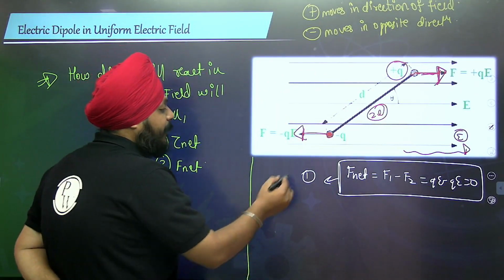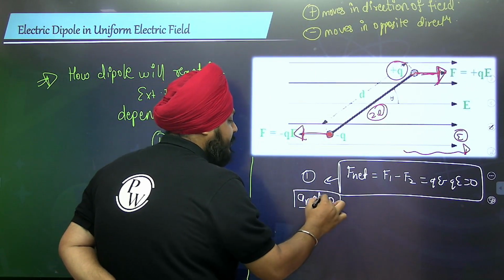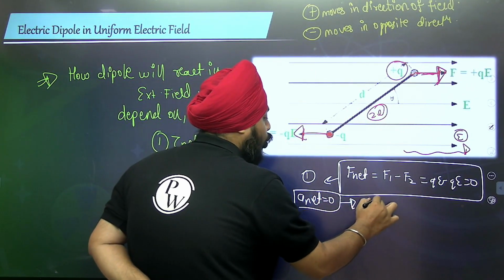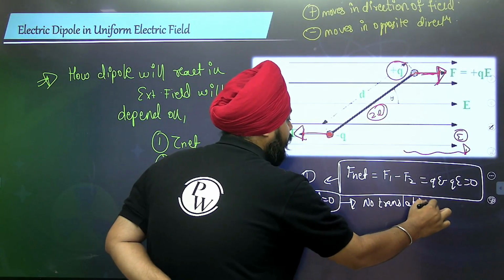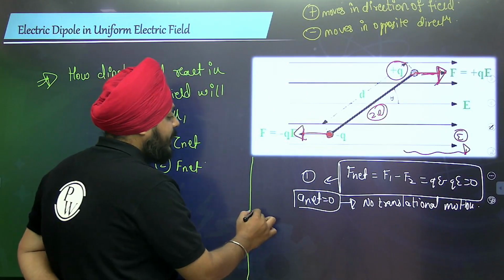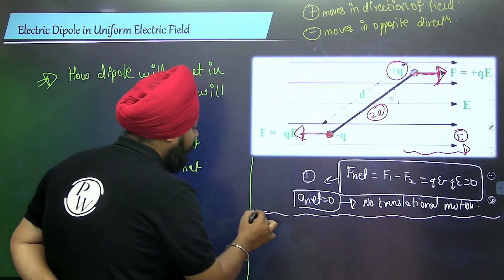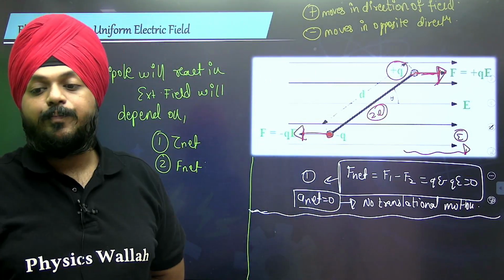Net acceleration of the dipole is 0. So there is no translational motion of the dipole whenever it is kept in a uniform electric field.